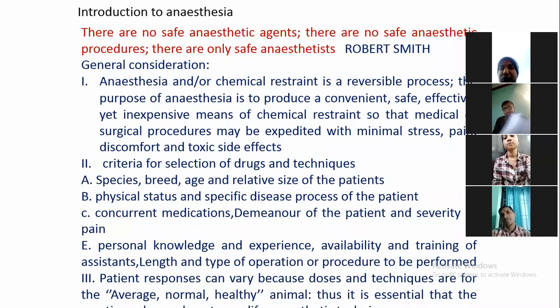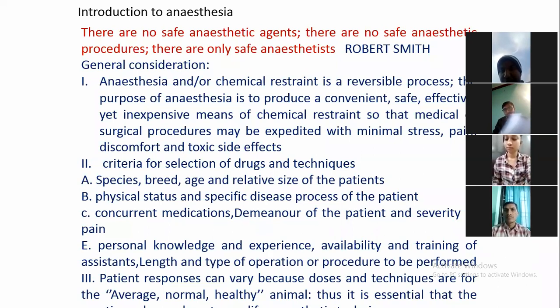Suppose an animal is healthy but has more fat than a normal animal, say 60 kg or 55 kg or higher. If you give barbiturates intravenously, they will continuously accumulate in the fat, and it will prolong the recovery time.